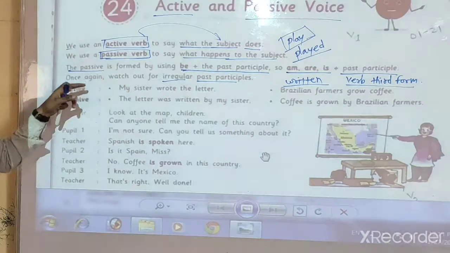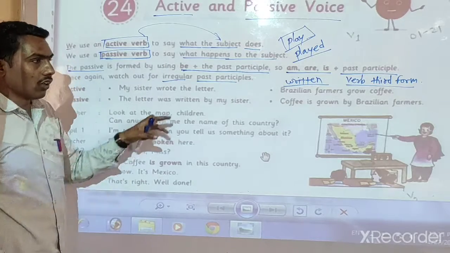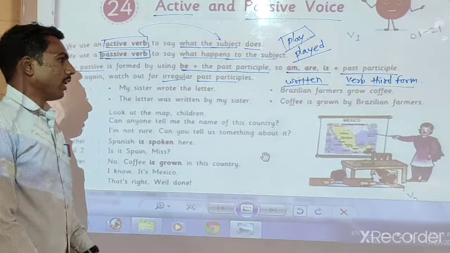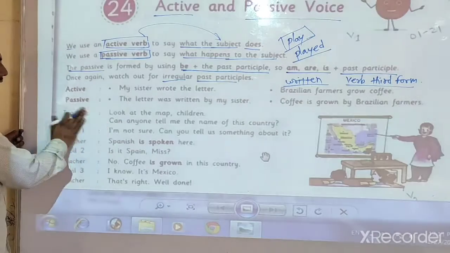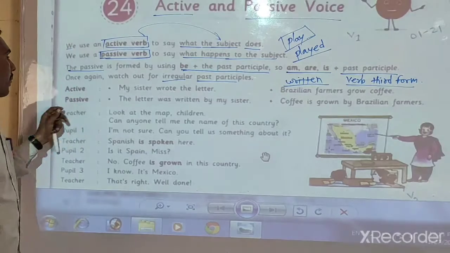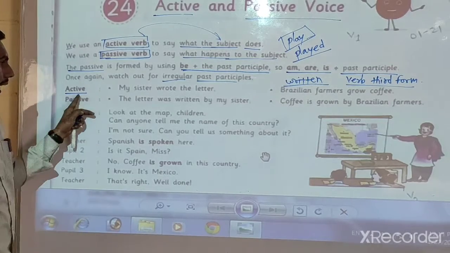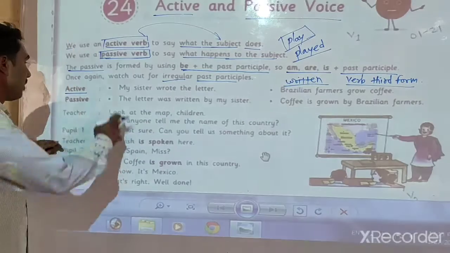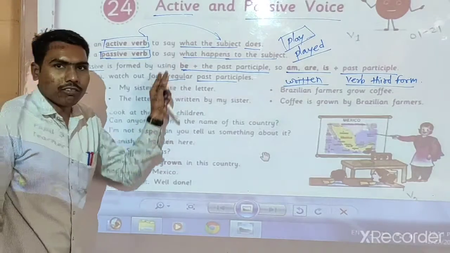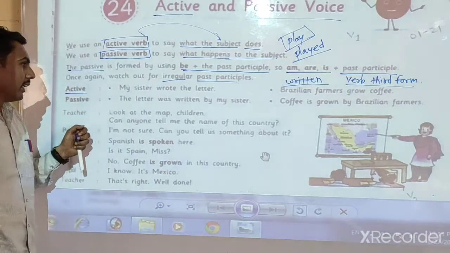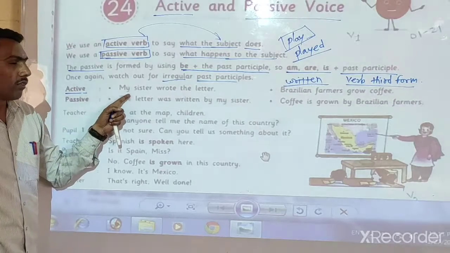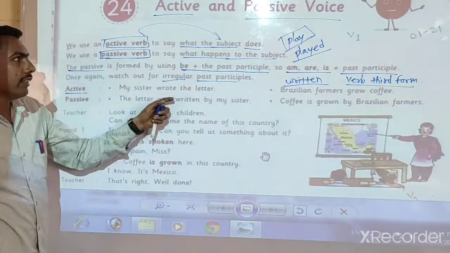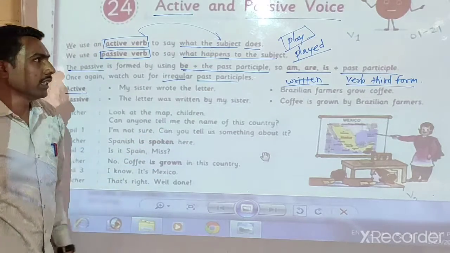Okay, now here is one conversation or one dialogue related with these pictures. Okay, now you can use here. Okay, look at active. My sister wrote the letter. First, here are two examples related with active voice and passive voice. Okay, active voice, it is one example of active voice. My sister wrote the letter. Okay, that means what the subject does.